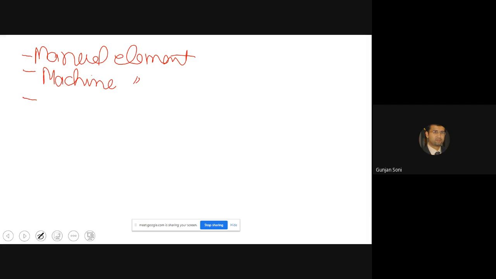And then we have the governing element. A governing element is an element occupying a longer time within a work cycle than other elements. Let's say you are going to machine a job.